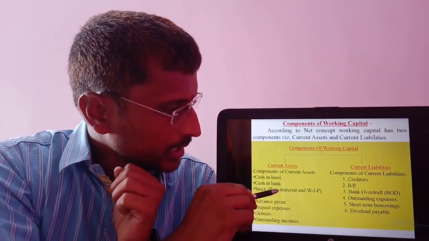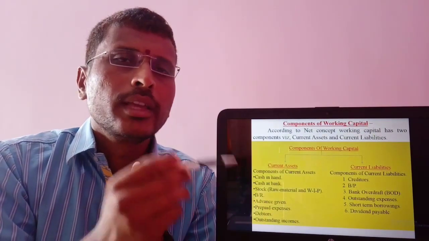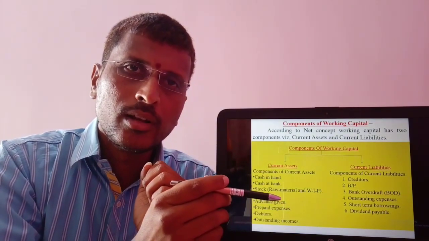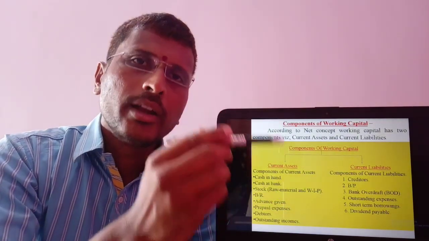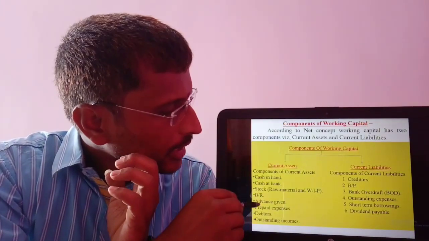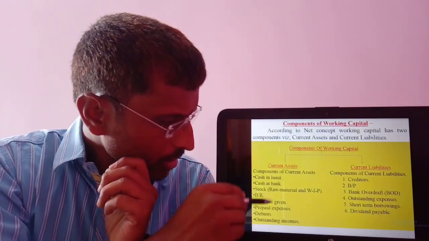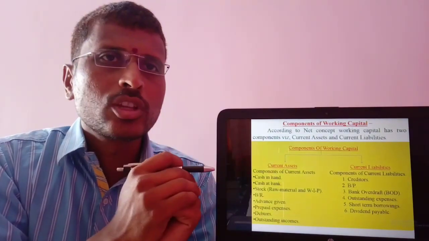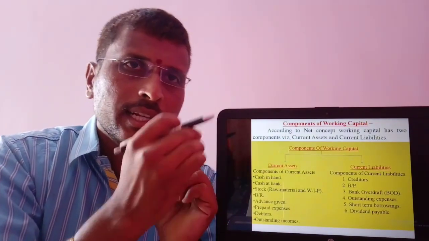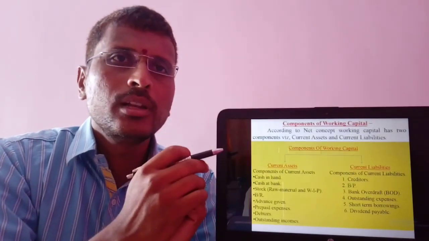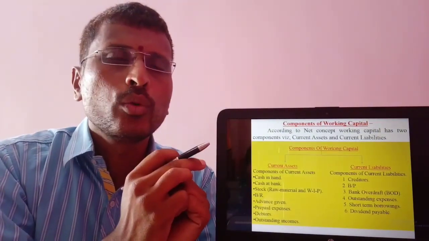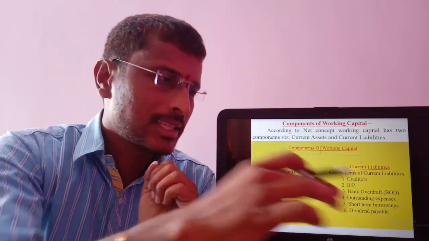Components of current assets are cash in hand, cash at bank, bills receivable, debtors, advance given, prepaid expenses, outstanding income. And components of current liabilities are creditors, bills payable, outstanding expenses, short-term borrowings, bank overdraft, etc.